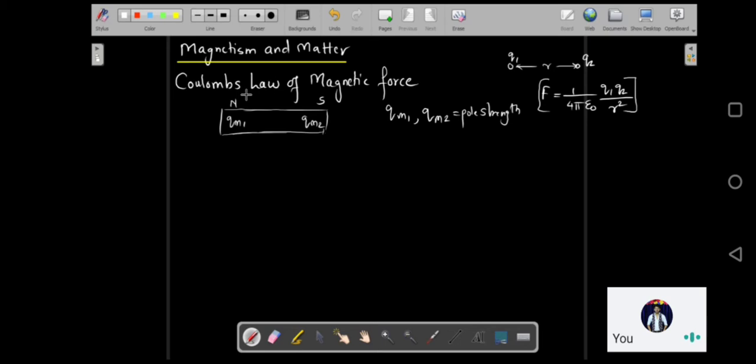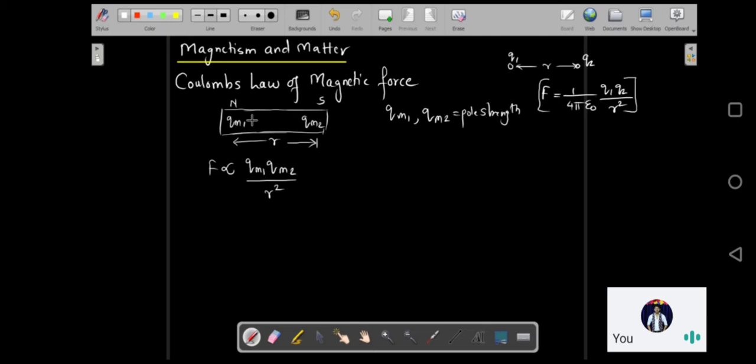So if QM1 and QM2 are the pole strengths of the two magnetic poles which are at a distance of r apart, then the magnetic force between them is directly proportional to the product of the pole strengths, and it is inversely proportional to the square of the distance between them.